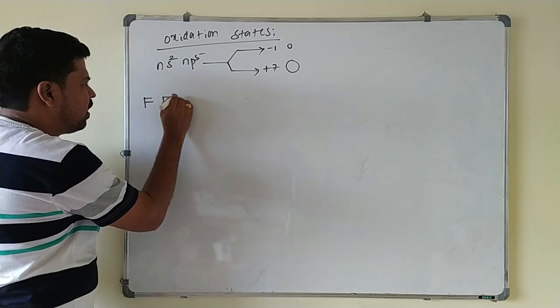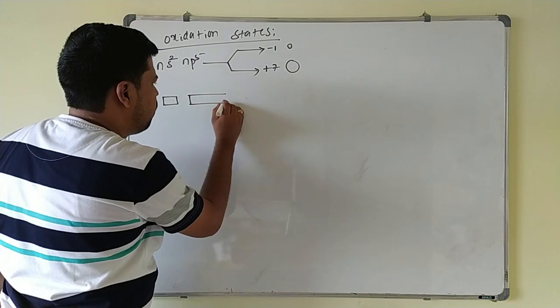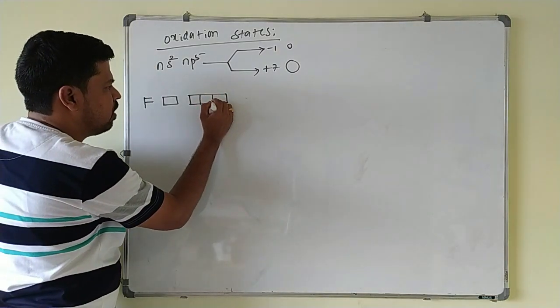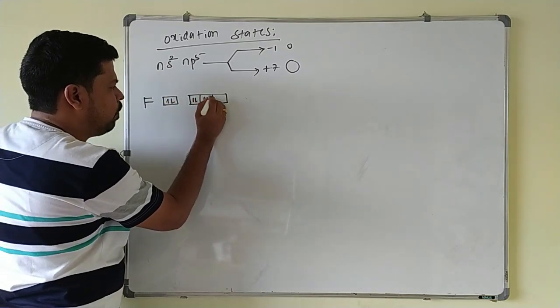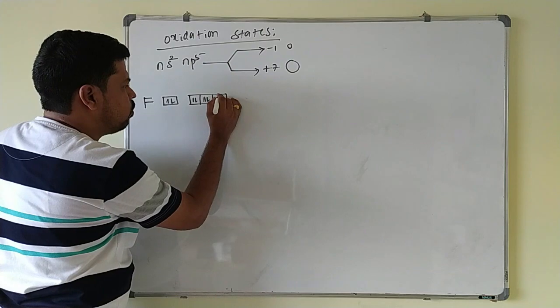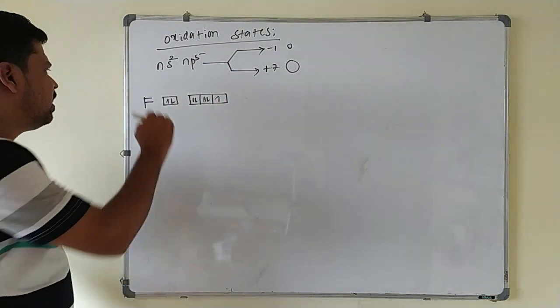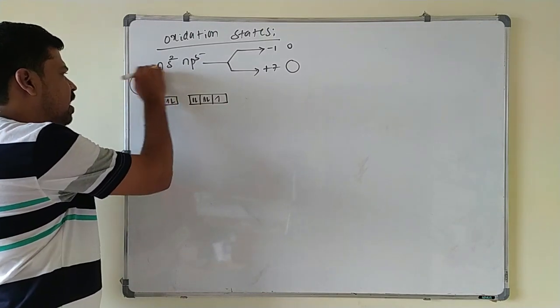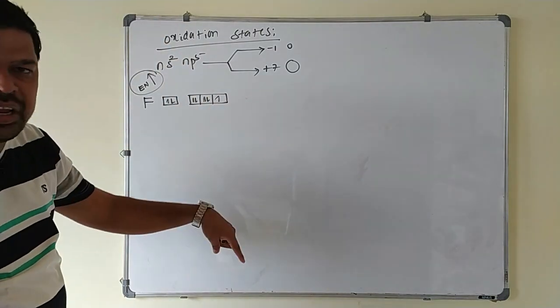Now we will go for the first element, that is fluorine. The electronic configuration of fluorine is what here? This is 2s2, the valence shell configuration I will write, and this is 2p5 here. In this one, 2s2, this is 2px2, 2py2, and this is 2pz1. It is having only one unpaired electron, and this fluorine being a highly electronegative element in the periodic table, highest electronegative element in the periodic table, it will never show positive oxidation state.